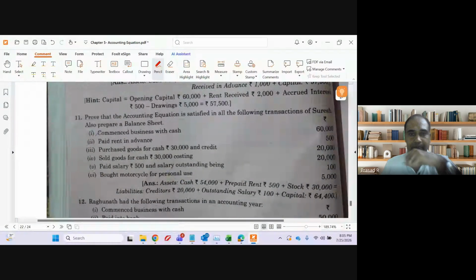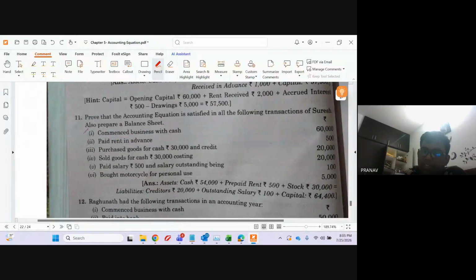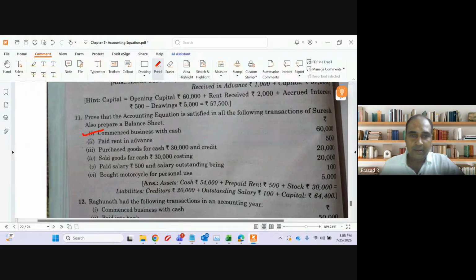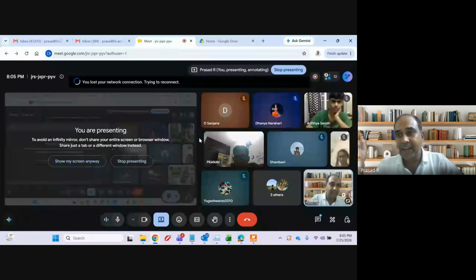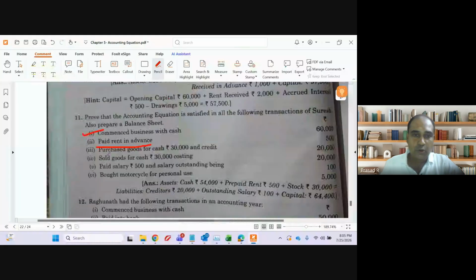Question number 11. Commenced business with cash of rupees 60,000, that is fine. Paid rent in advance. Advance rent is an asset. Prepaid rent. We discussed it just now. Purchase goods, this we have already discussed. Sold goods for cash costing 30,000, already discussed. Paid salary 500 and salary outstanding, this we have already discussed.